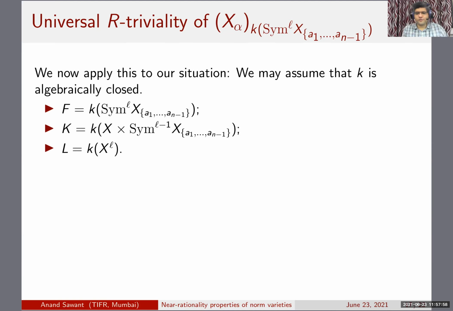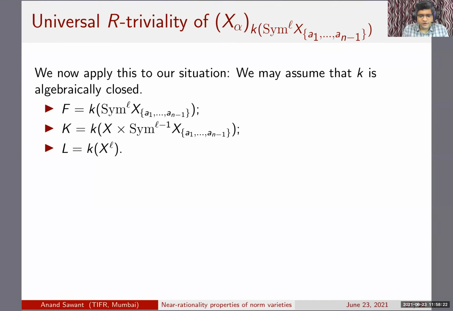Of course you cannot assume right from the beginning that k is algebraically closed, because otherwise motivic K-theory will be trivial. The statement is that you start with a norm variety defined over an arbitrary field, and then base change to k bar, and then it's universally R-trivial. So for simplicity, let's assume that k is algebraically closed, and then our F is just the function field of the symmetric power.